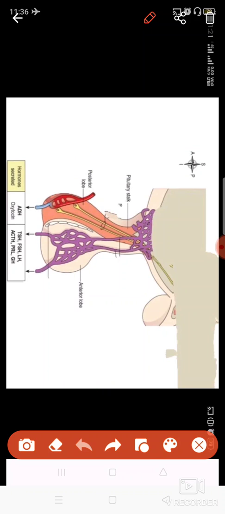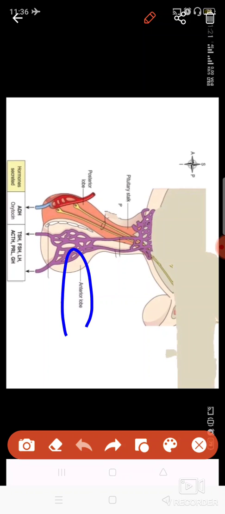So this produces different kinds of hormones. The posterior lobe only releases two kinds of hormones, that is ADH and oxytocin. ADH is also known as antidiuretic hormone.